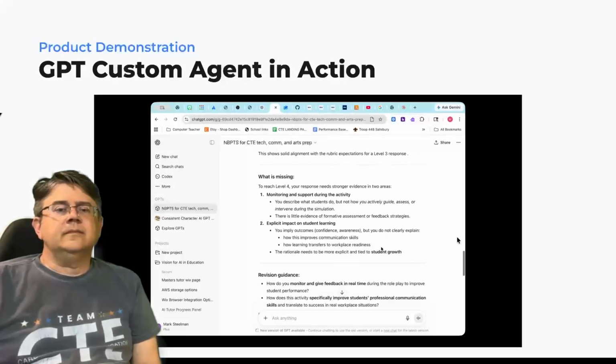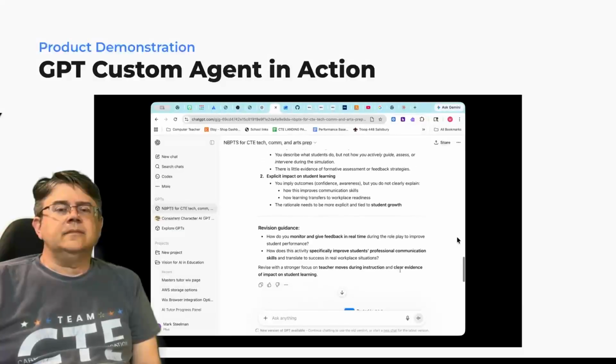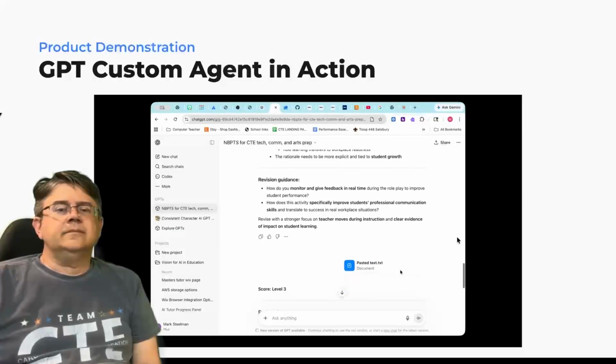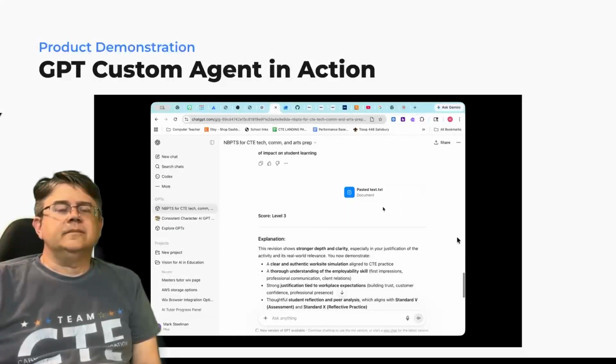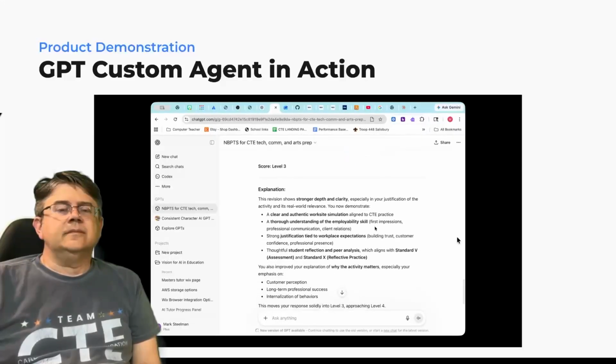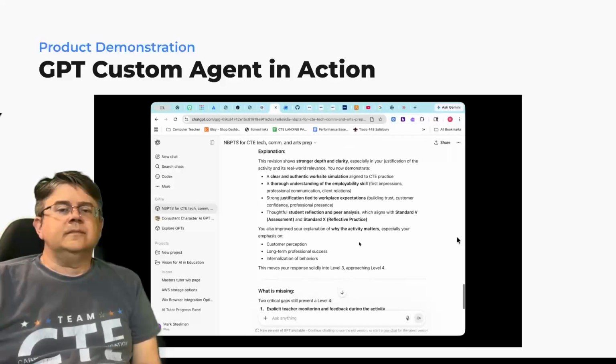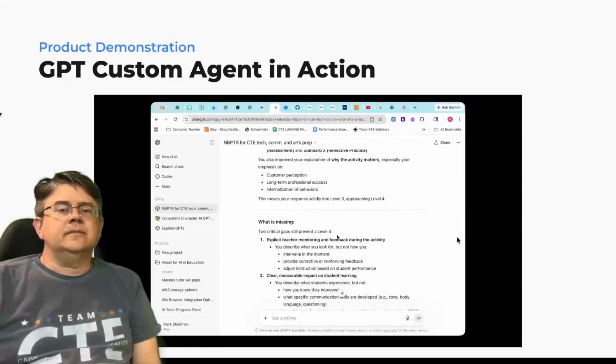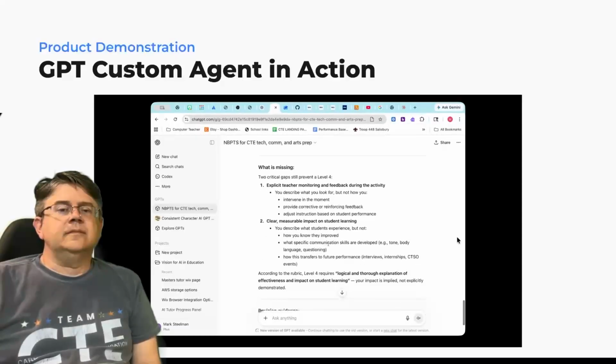Then it says what's missing. I'm just going through this for the sake of time, and you can pause it and read it if you'd like. Here is my second attempt. It's the same story except improved, and it gave me a score of 3 still. It said this shows stronger depth and clarity, but it didn't give me a higher score. It only goes up to 4. And then it said here's what's missing.